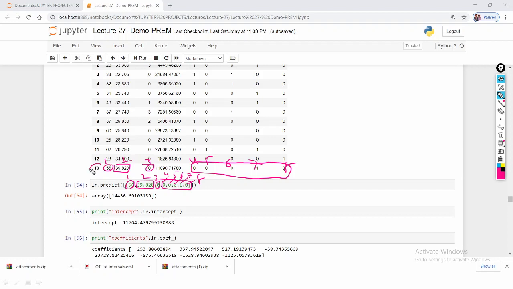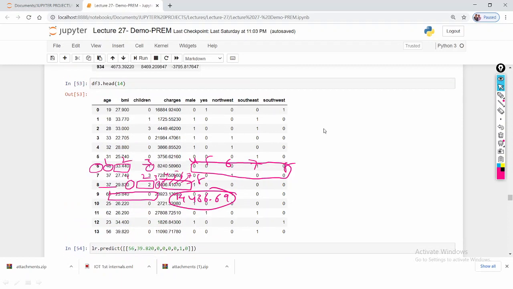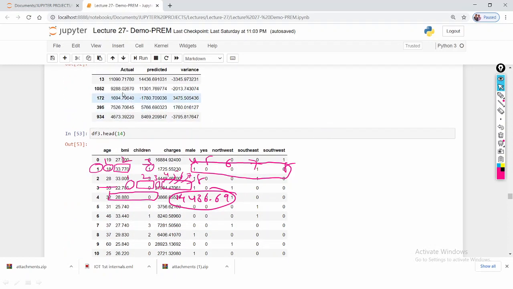This index 13 row of values I'm giving as input to my model and going to predict what value it is going to predict. This value it predicted: 14,436.69. This value we predicted is the y hat.